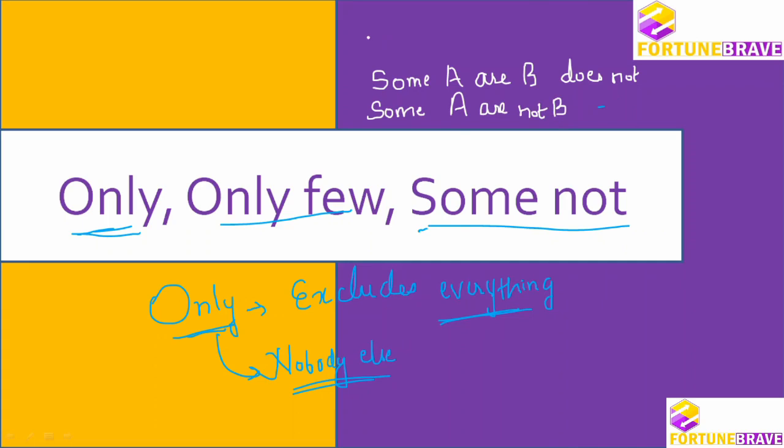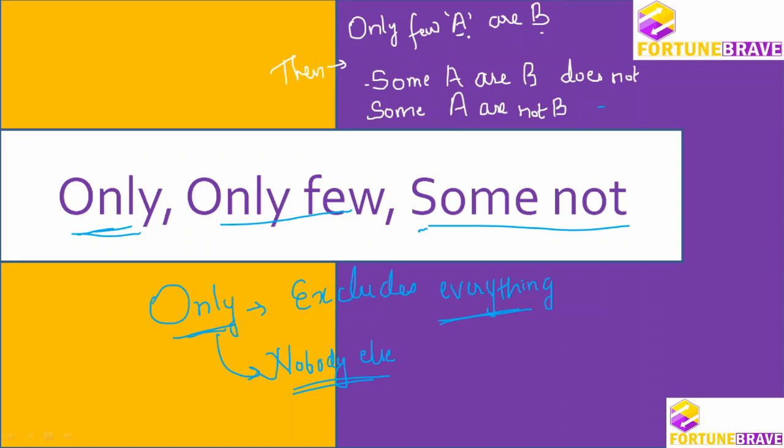If I say only a few A are B, then immediately these two will be true. This means that only few A are B and the remaining A are not B.